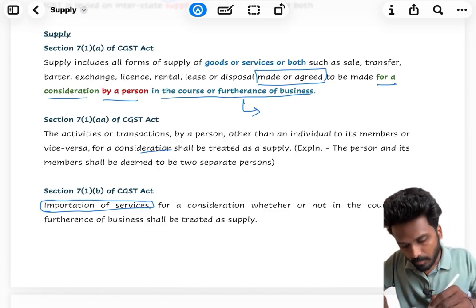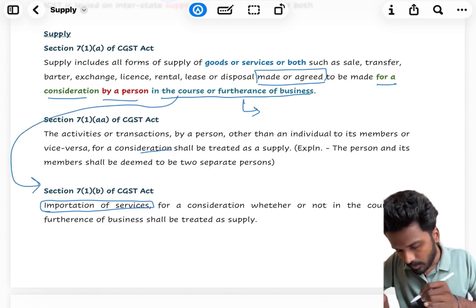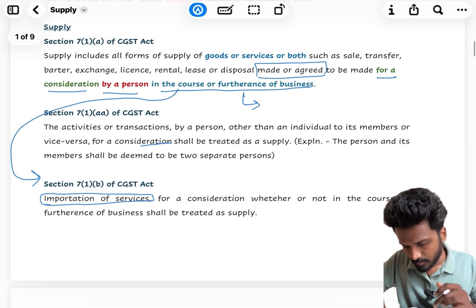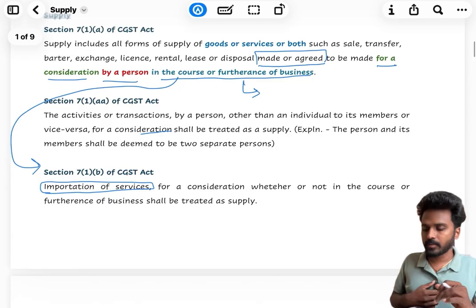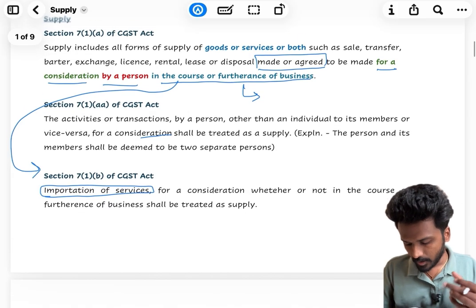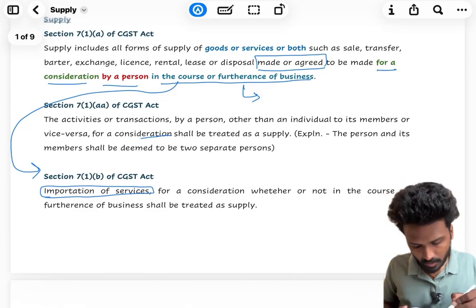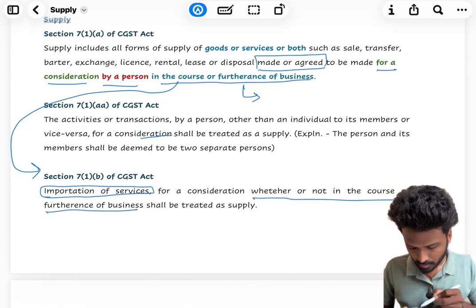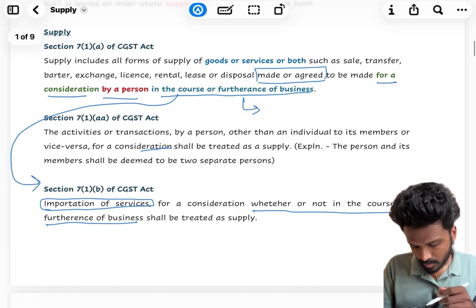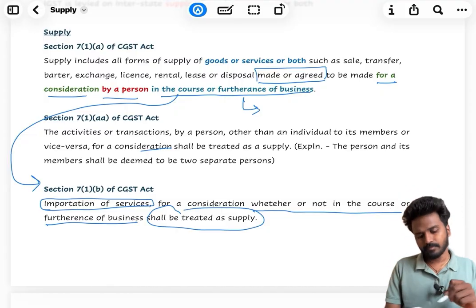But this 7.1b will be an exception to section 7.1a, where it says importation of service for a consideration, whether or not it's in the course of furtherance of business, shall be treated as supply.